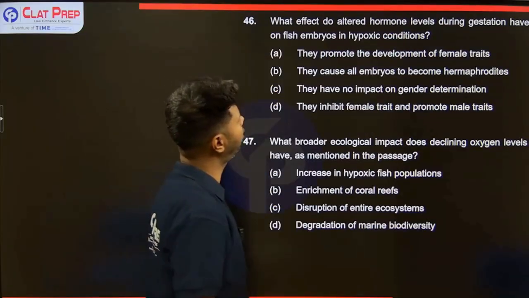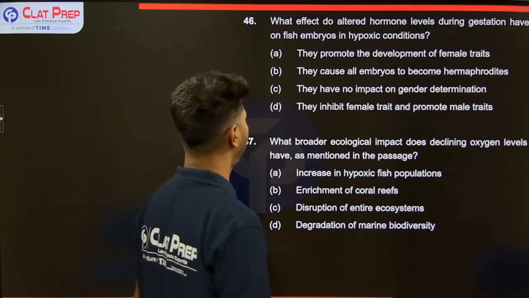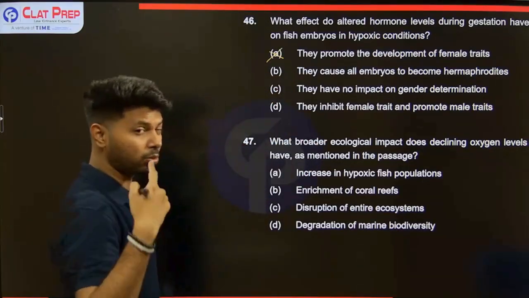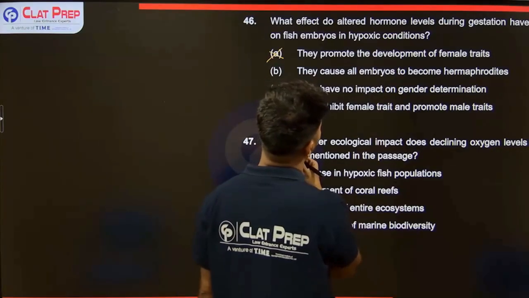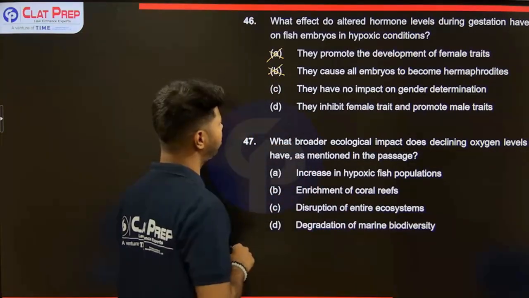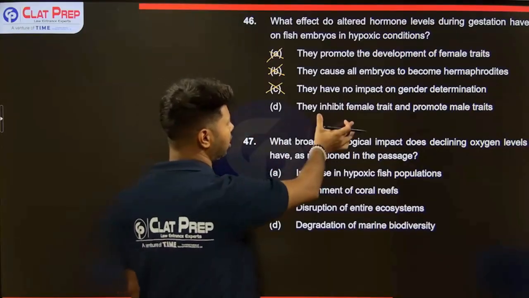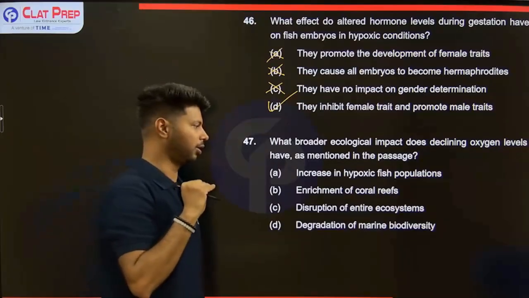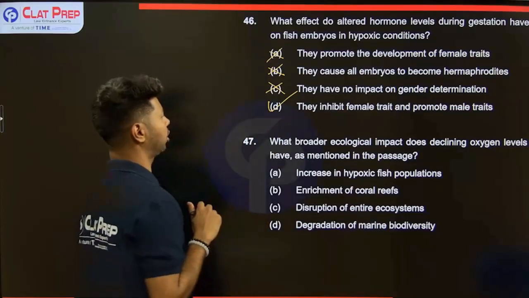What effect do altered hormone levels during gestation have on fish embryos in hypoxic conditions? They promote the development of female traits. Incorrect. The embryos release more testosterone, therefore male traits are chosen. They cause all embryos to become hermaphrodites. No, not mentioned. They have no impact on gender determination is incorrect. They inhibit female traits and promote male traits. That's correct. Female traits are inhibited and male traits are promoted due to production of more testosterone.